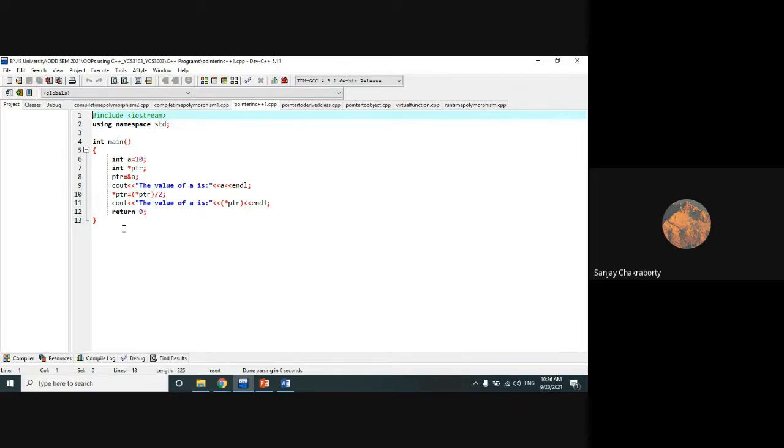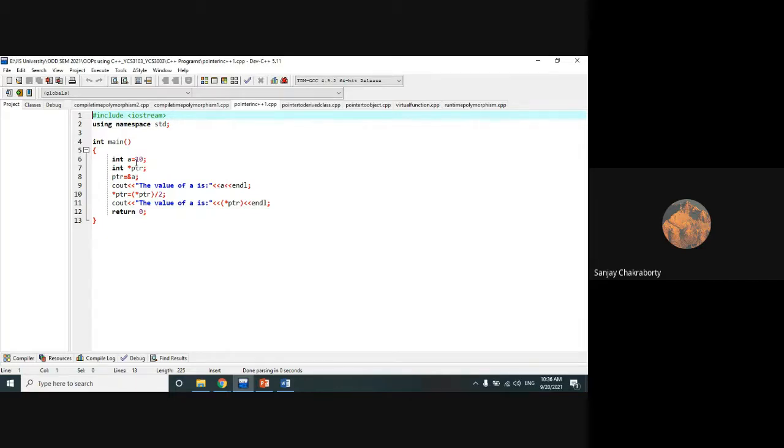Okay, so what is a pointer variable? A pointer variable is a derived data type, and it is a kind of variable which stores the address, or memory address, of another variable. That is a very basic definition of a pointer variable. It is a derived data type, and it refers to a memory address of another variable. So that is a pointer variable.